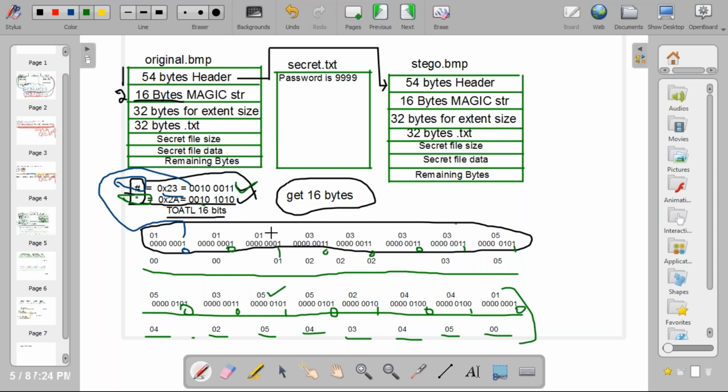Understood everybody this much? If you have any doubt, please ask. If you do this much, your encryption is almost over.